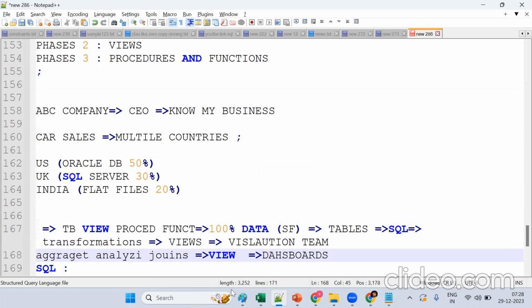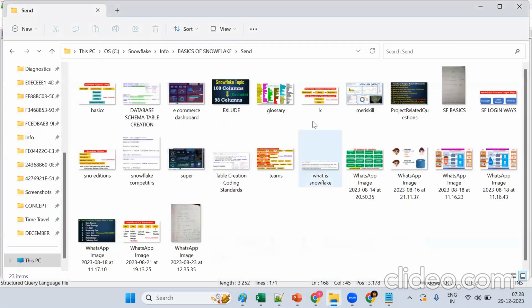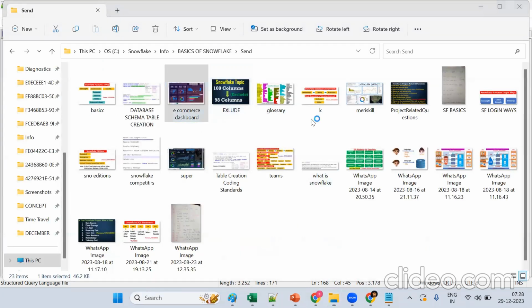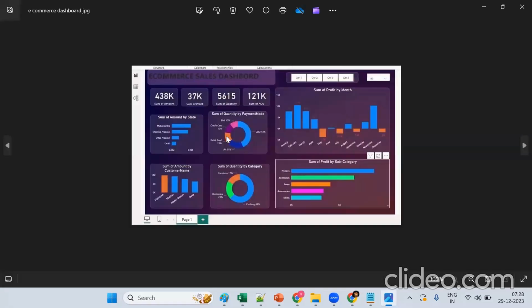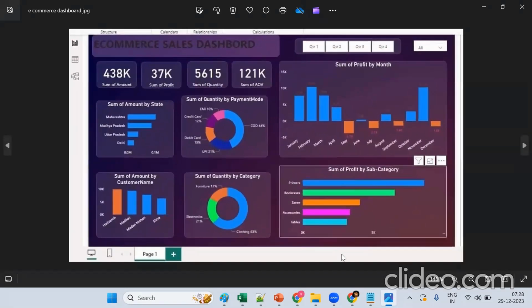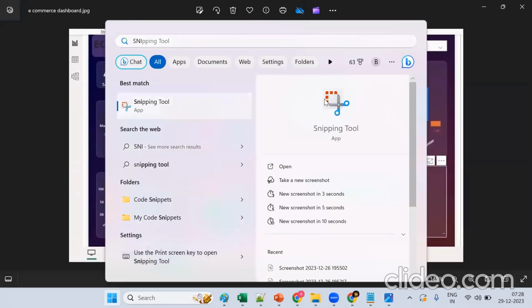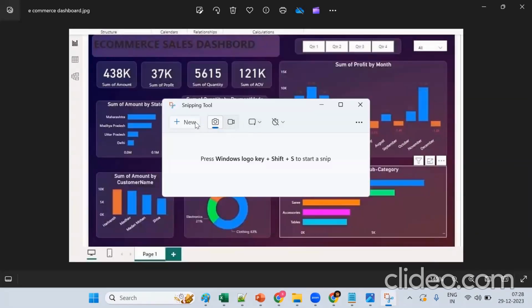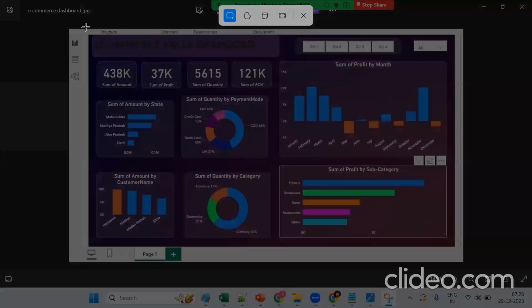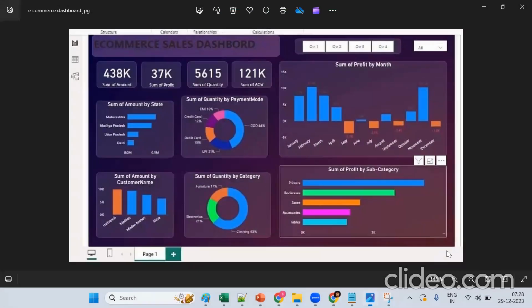I'll explain the same thing. If you see this image, ultimately I want to see my business. Okay, see, so take the screenshot. Suppose I'll take the screenshot. Okay, see the same thing.